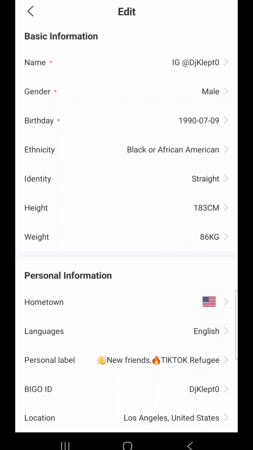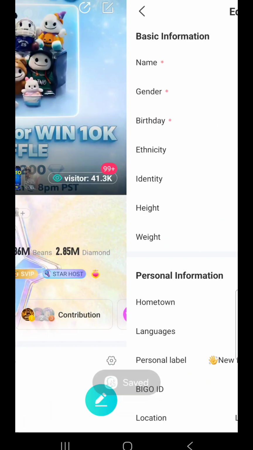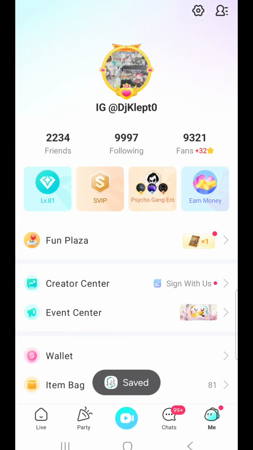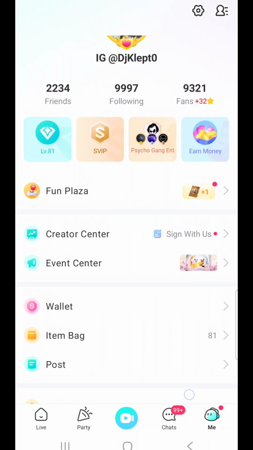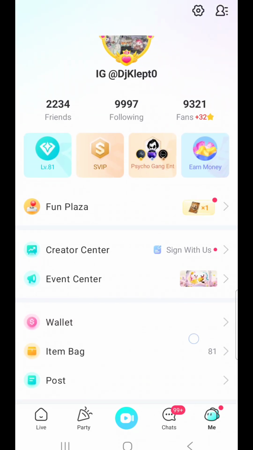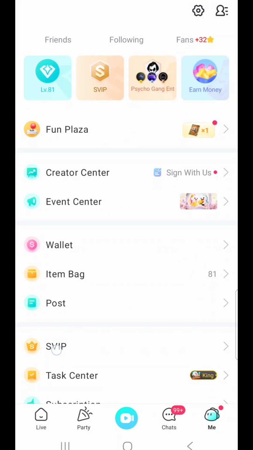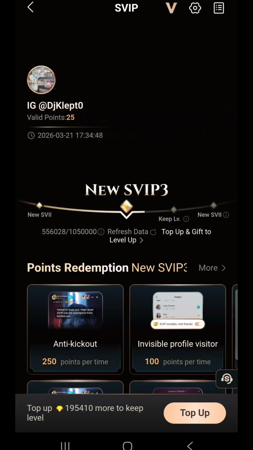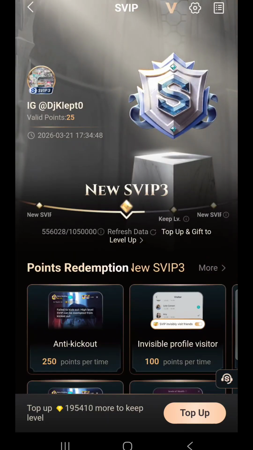Once you set your Bigo ID, you cannot change it unless you have SVIP points. Okay? So SVIP points will be found right here on this same Me page. You scroll down to the bottom. You get SVIP points by recharging on your account.